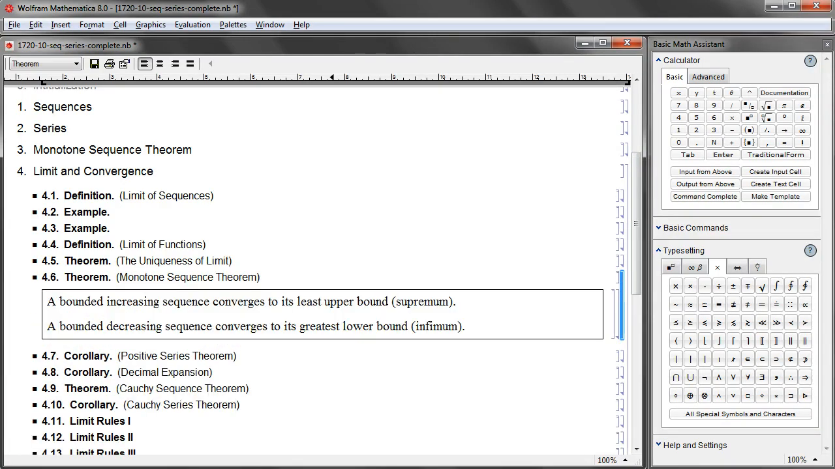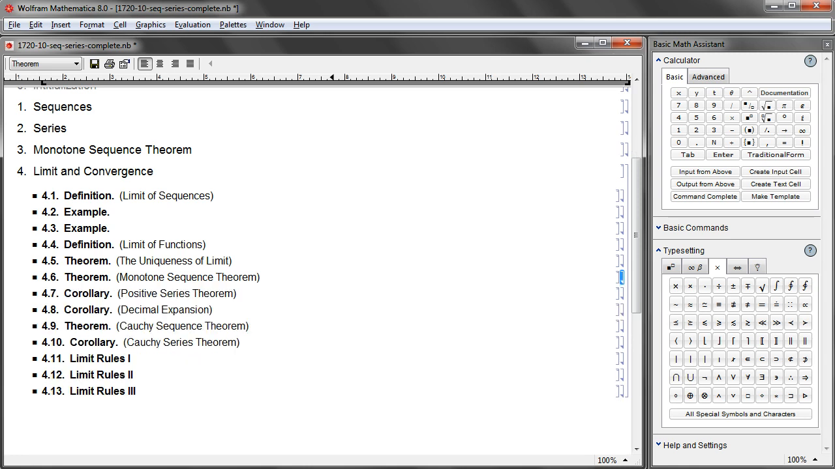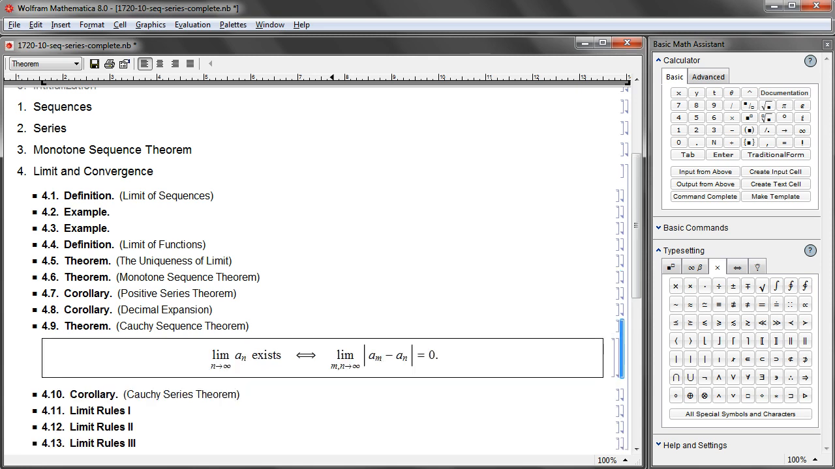Next, monotone sequence theorem. A bounded increasing sequence converges to its least upper bound, and a bounded decreasing sequence converges to its greatest lower bound. We talked about those before, and the proof is actually written here in this notebook, but it's a bit too advanced, so I'm not going to talk about it in this video or the next video, but interested students can go through it. And the corollaries are there. And the Cauchy sequence theorem, we're going to talk about it later.